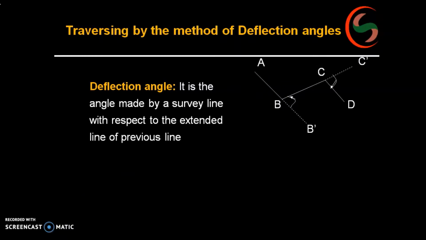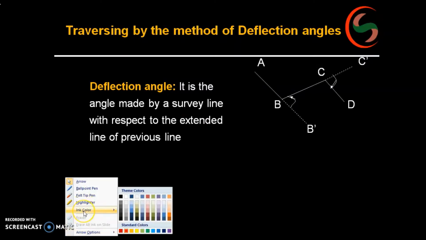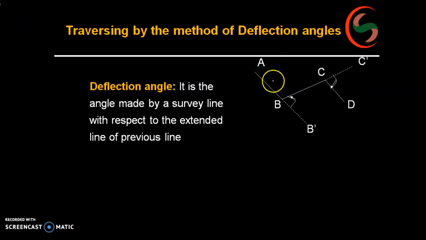So now actually see here, face of your telescope is in this direction. Means this is object glass and this is eyepiece. By rotating, what happens? The eyepiece will be here itself and your object glass will come here. Now what happens? In the same line, in the opposite direction.